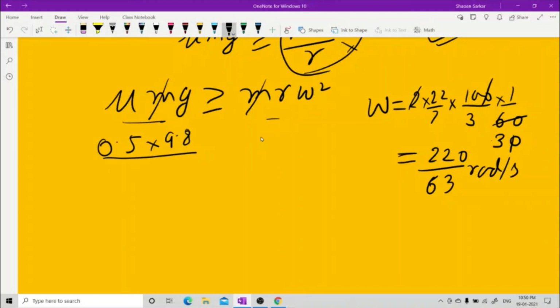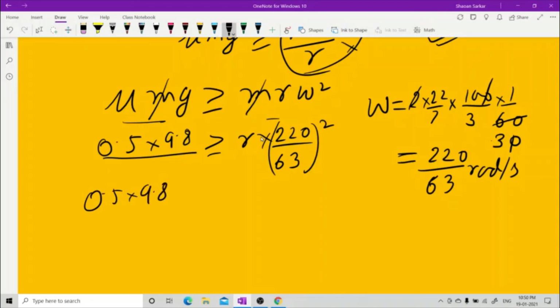So you have g greater than r omega square. You write 220 by 63. Now you need a calculator. If you do not have a calculator, buy it and do it because you're allowed to use a calculator. Now this is going to be around 0.5 into 9.8 upon (220 by 63) whole square.